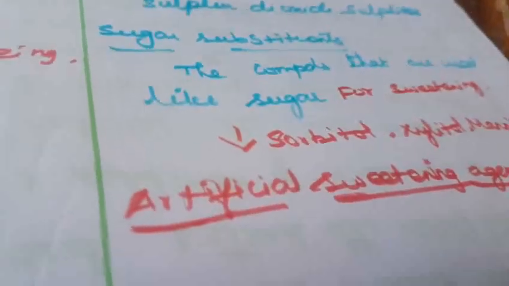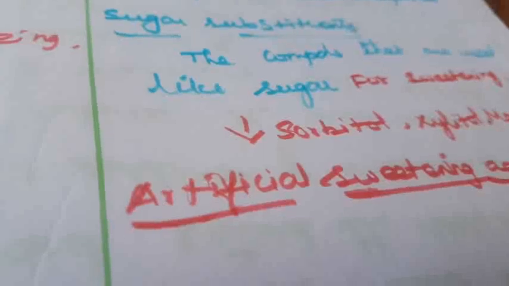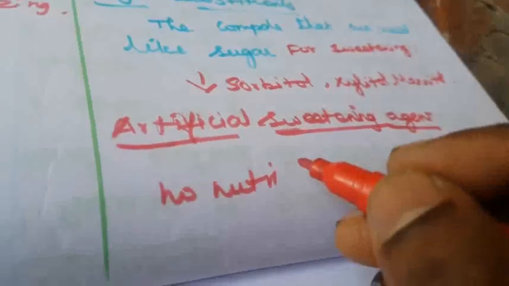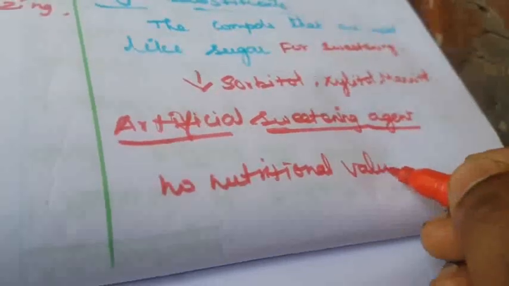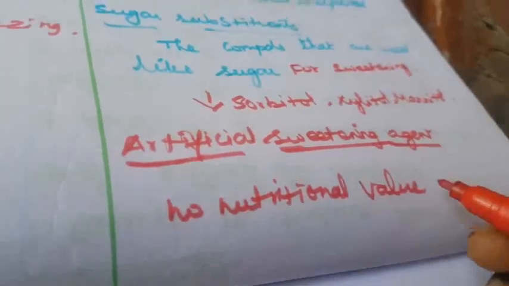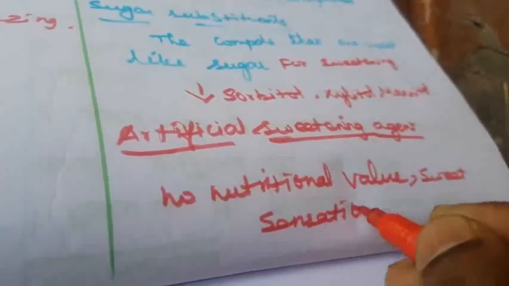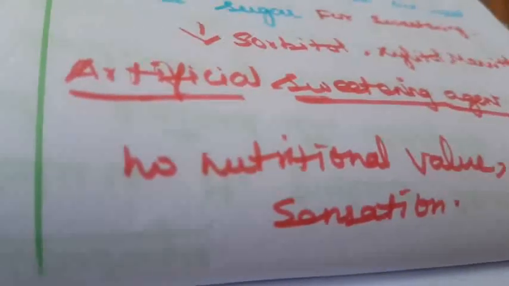Artificial sweeteners are synthetic compounds which impart a sweet sensation and possess negligible nutritional value. So no nutritional value. What is meant by artificial sweetening agent? They are synthetic compounds which impart a sweet sensation and possess negligible nutritional value. That is called the artificial sweetener.